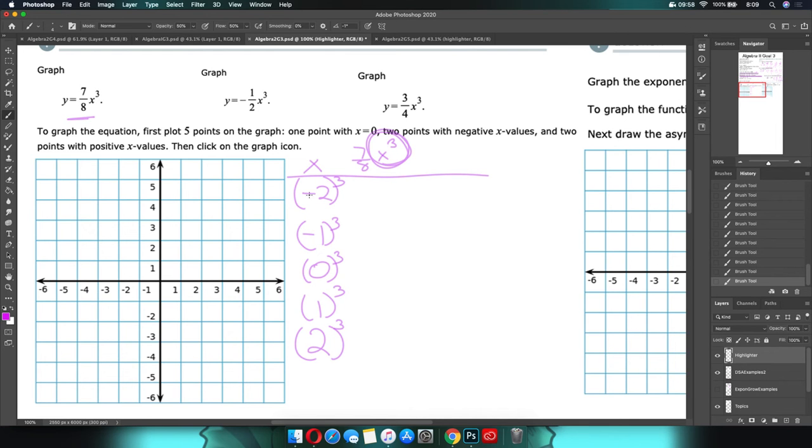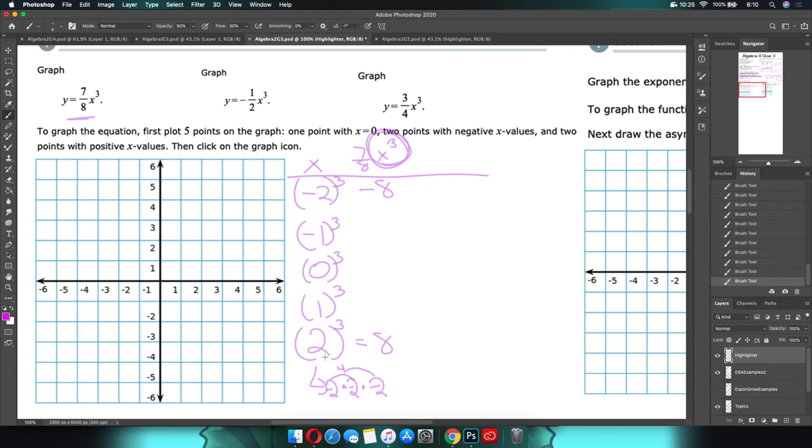So let's go through this. I'll start on the positive number, so that's a little bit easier. 2 cubed, that's 2 times 2 times 2, so 2, 4, 8. So our answer here is 8. Well, what if it's negative 2 times negative 2 times negative 2? Negative 2 times negative 2 is positive 4, and then times negative 2 is negative 8. And automatically, at a glance, I can see what the pattern is going to be when I'm doing this.